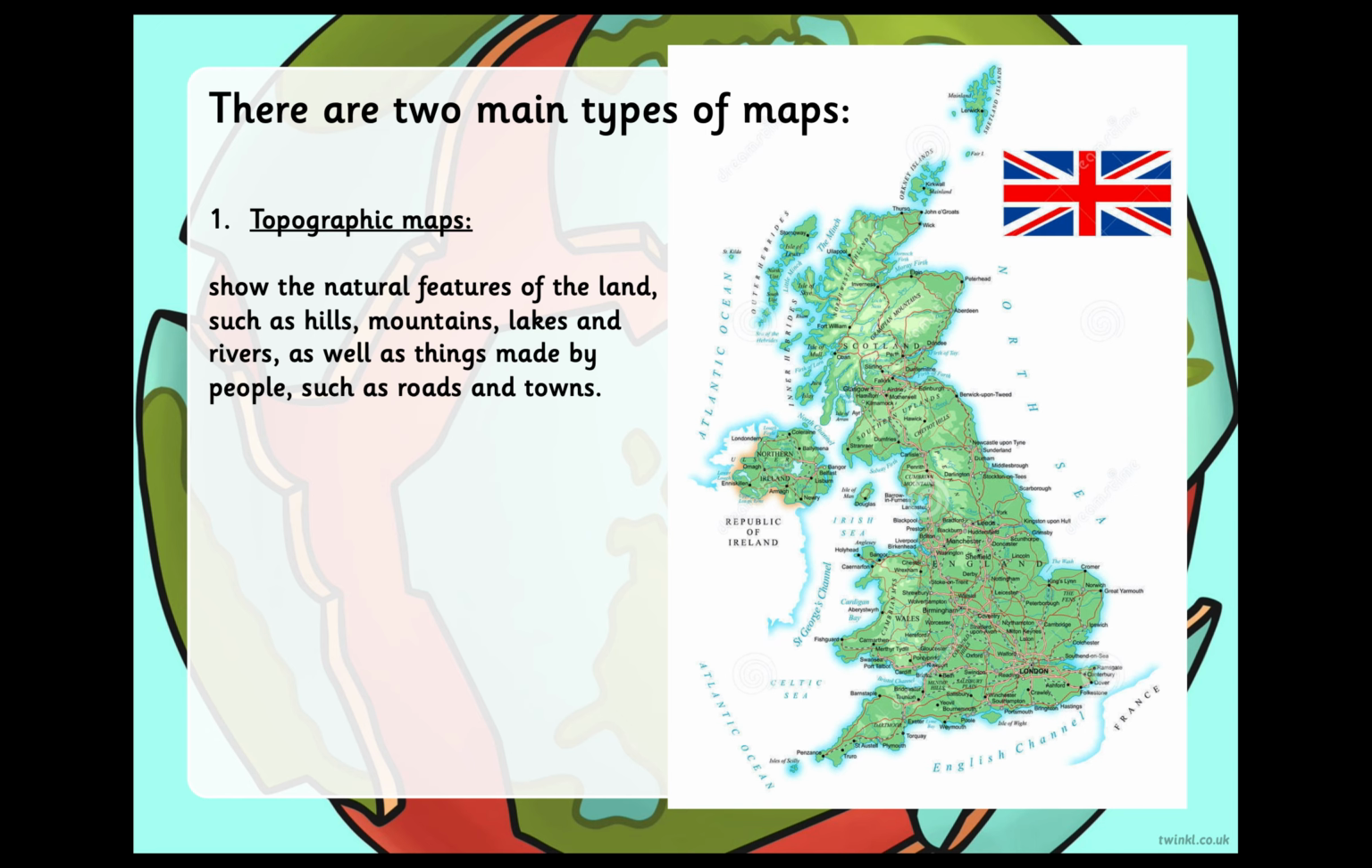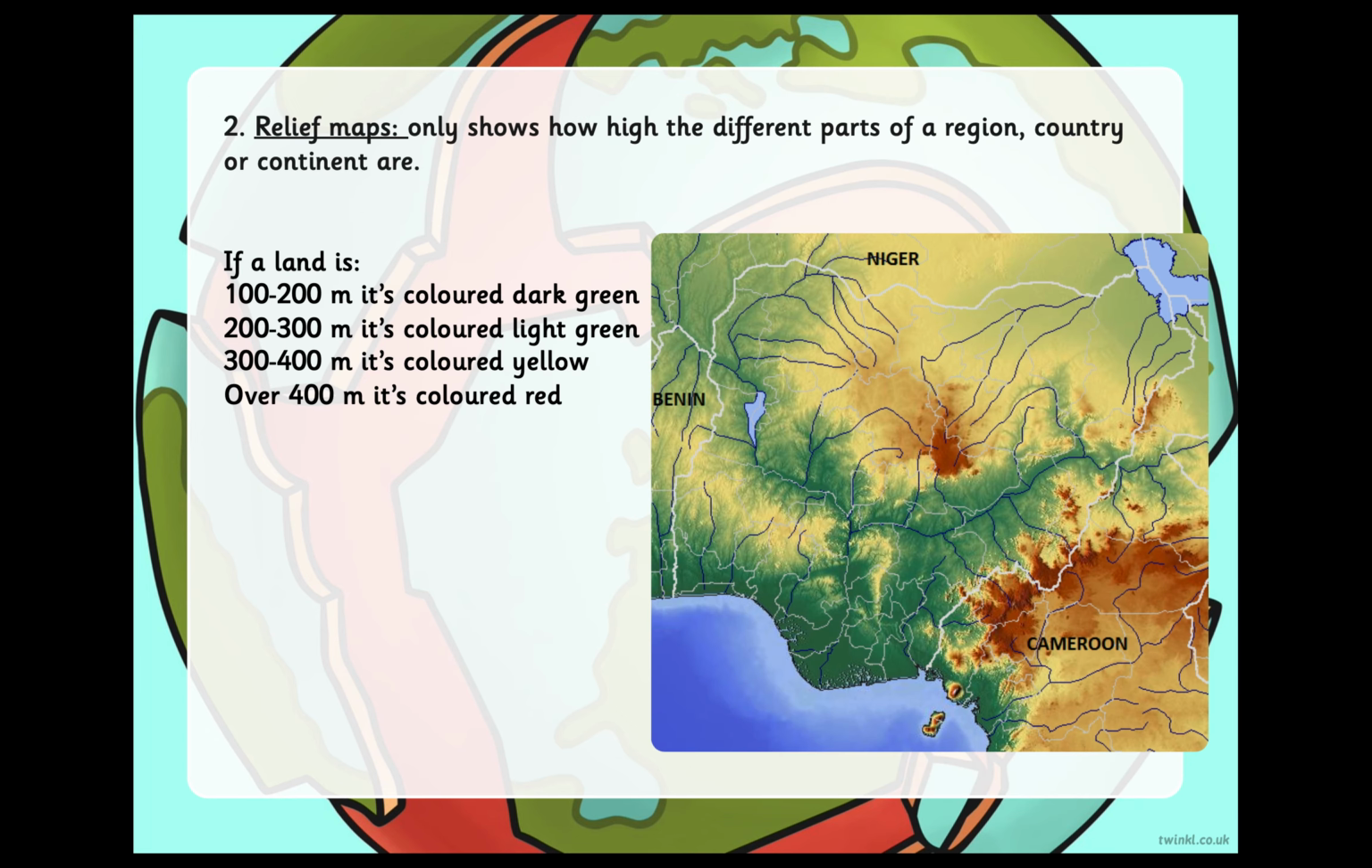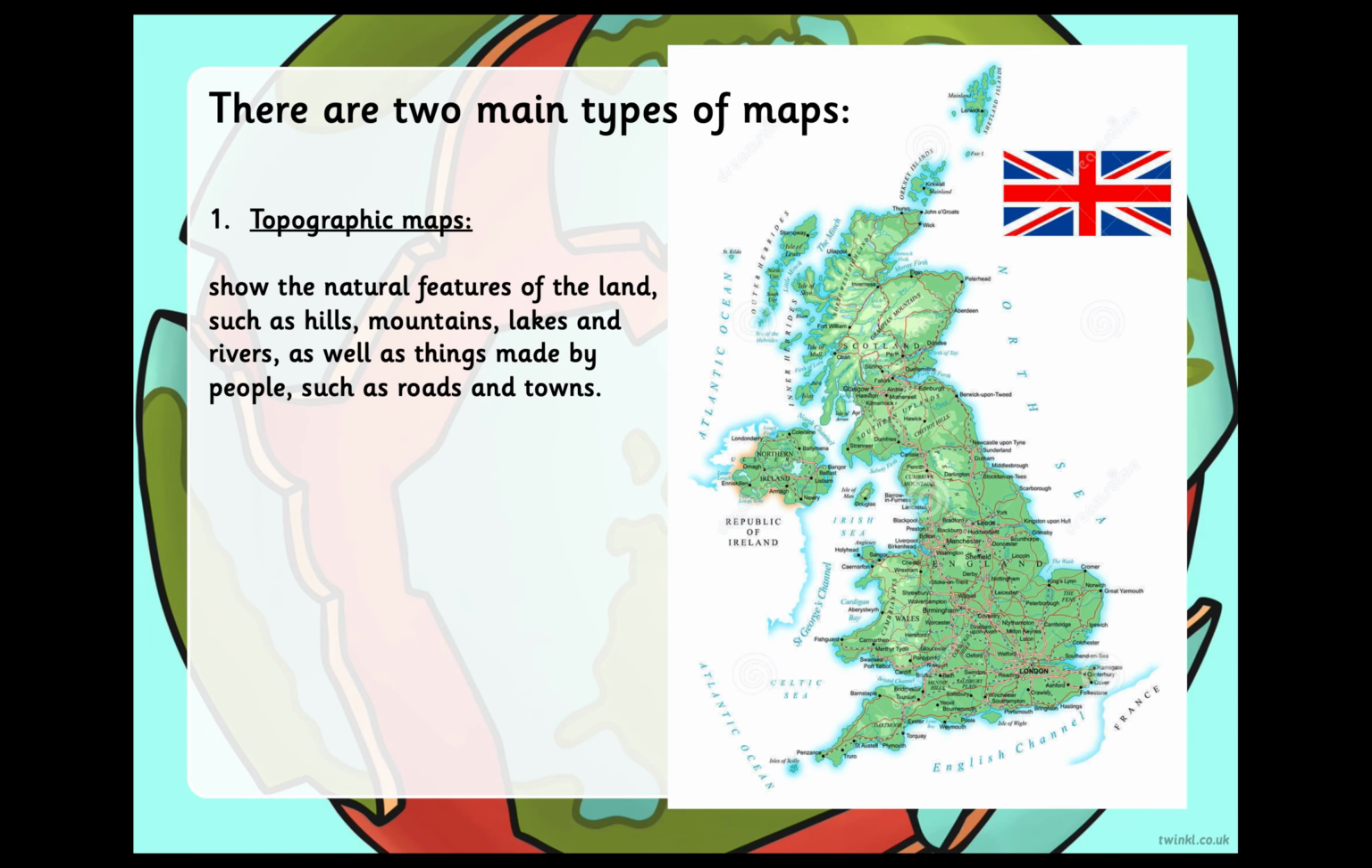We have two types of maps. One of them is topographic, the next one is relief maps. Okay, so topographic maps show the natural features of the land, such as hills, mountains, lakes, and rivers, as well as things made by people, such as roads and towns. So when you look at the topographic map, you can see the difference between a relief and a topographic map.